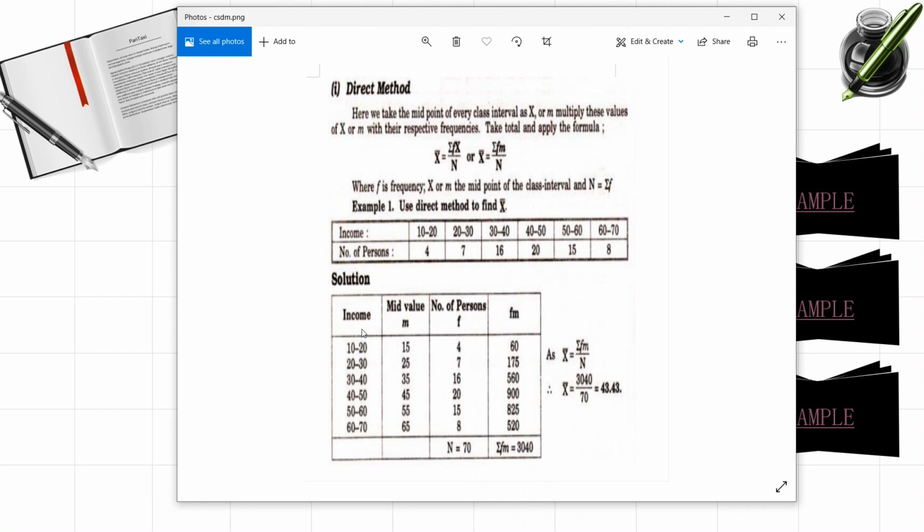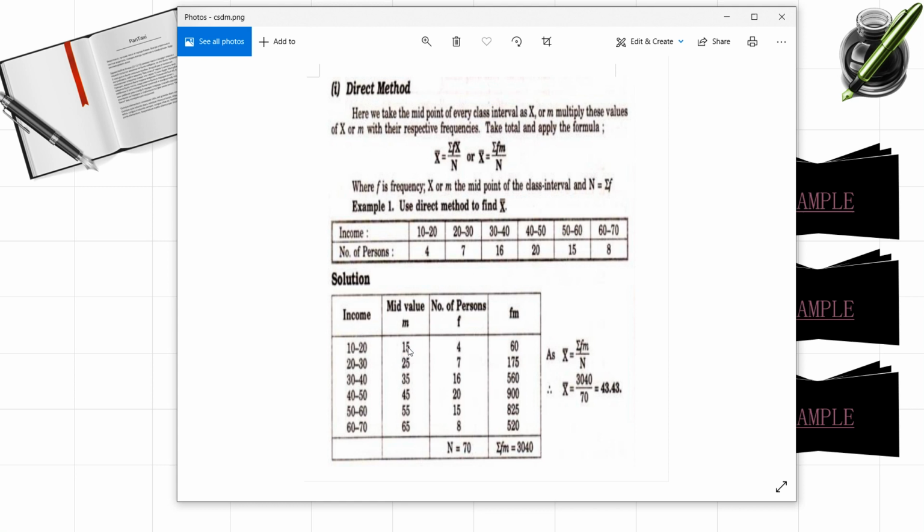Here, first of all, whenever class intervals are given to you, you are supposed to find out the mid values. How to find out the mid values? This is very simple. Add the lower limit and upper limit values and then divide it with 2. That is, finding out the average of lower limit and upper limit will give you the midpoints. Here let me explain you. In case of first class, these are the classes given to you. So first class, if you consider how to find out the mid value, 10 plus 20 by 2. 10 plus 20 is 30. 30 by 2 is 15.